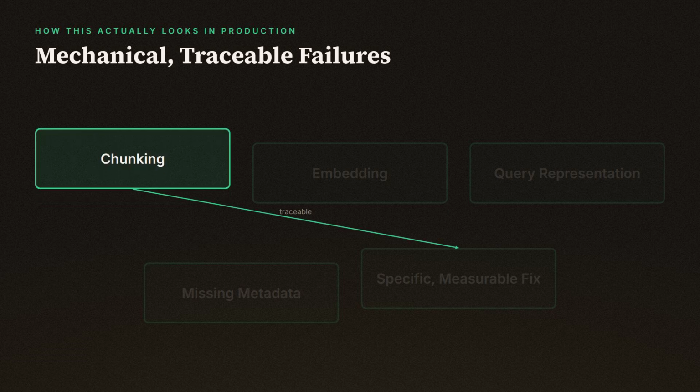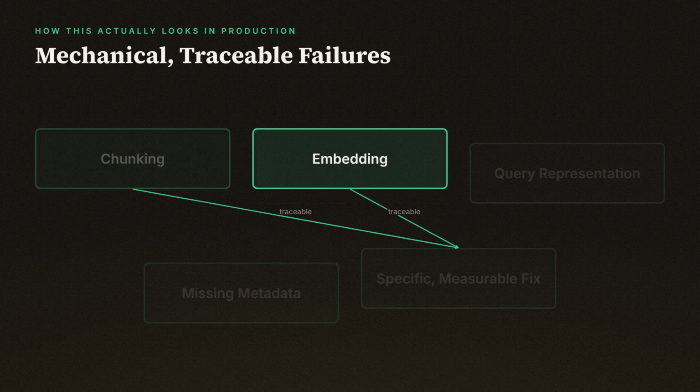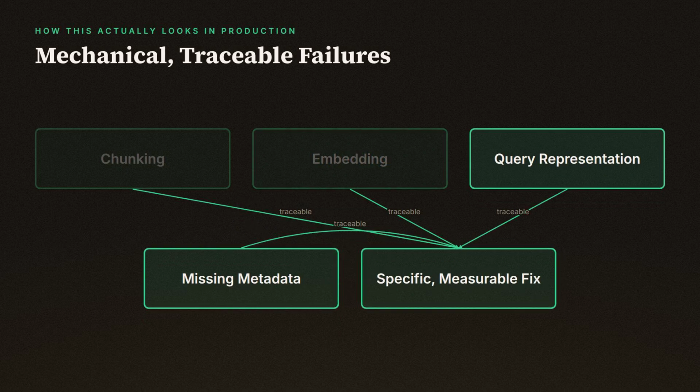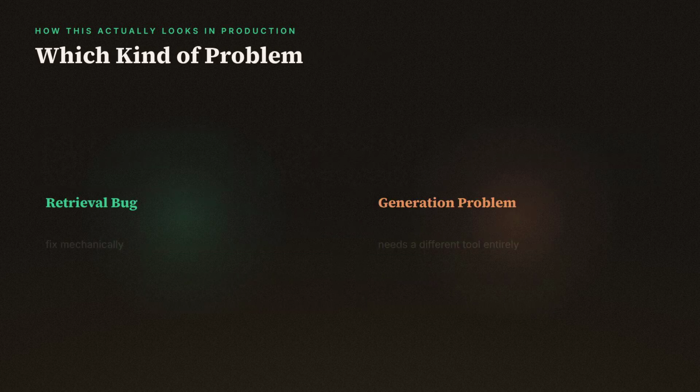Every retrieval failure this pipeline produces is mechanical, traceable to chunking, embedding, query representation, or missing metadata, and every one of those has a specific measurable fix at the retrieval stage. That separation is what tells you which kind of problem you are looking at. A retrieval bug you can fix mechanically, or a generation problem that needs a different tool entirely. What it stops you doing is blaming the model for not knowing something it was never given.